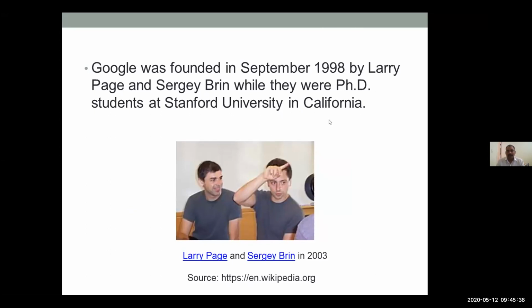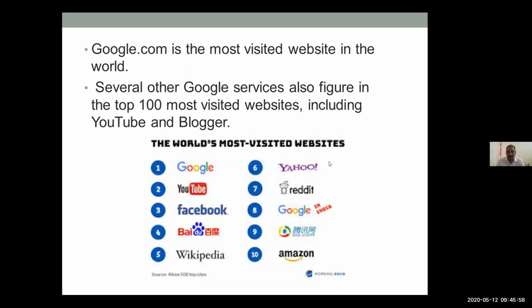Google was founded by Larry Page and Sergey Brin while they were PhD students at Stanford University, California. So this is Larry Page, and the other one is Sergey Brin. This is a photograph taken in 2003, and they founded it in 1998. Google.com is the most visited website in the world, and several other Google services also figure in the top 100 most visited websites, including YouTube and Blogger.